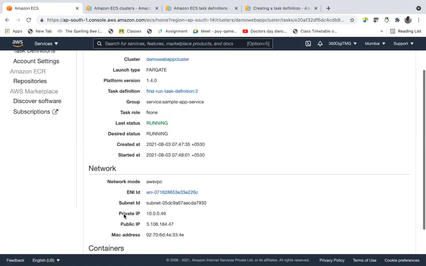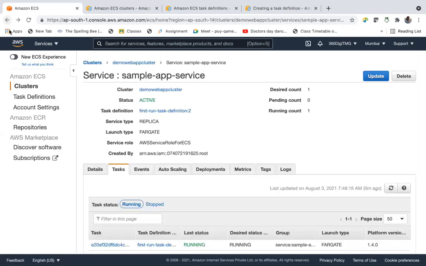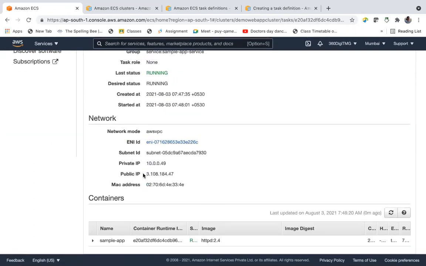And here we can see the public IP. Now it seems like running. This is the container runtime ID and it's running. Let's go back and check. So it's running. Now go here. This is my ECS public IP.